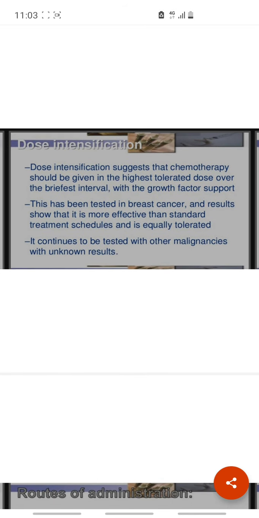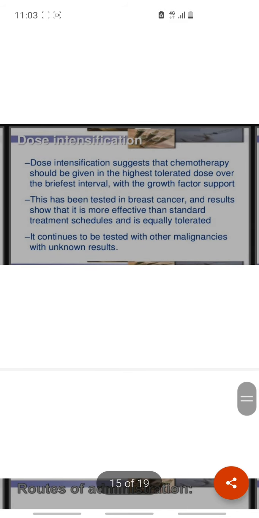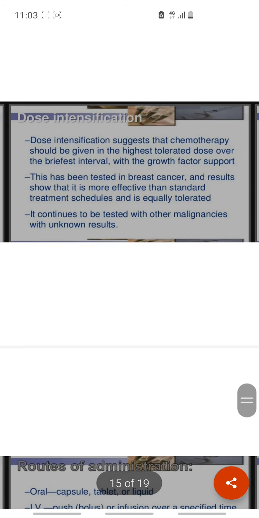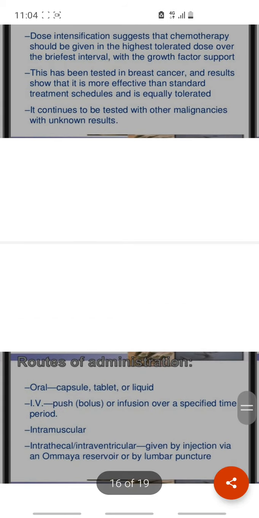Dose intensification suggests that chemotherapy should be given in the highest tolerated dose over the briefest interval with growth factor support. This has been tested in breast cancer and results show that it is more effective than standard treatment schedules and is equally well tolerated. It continues to be tested with other malignancies with unknown results.